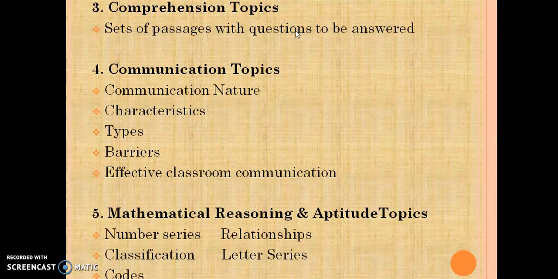The next thing is mathematical reasoning and aptitude. In mathematical reasoning and aptitude, focus on the types of reasoning, the different kinds of reasoning. Make short notes on mathematical aptitude topics to make your preparation easy. Make notes and try to solve yourself. The various number series, the classifications, the relationships, how one is related to the other, the various patterns, all these things, try to understand and work them out. You can refer to different competitive exam books for preparation of mathematical reasoning and aptitude topics.